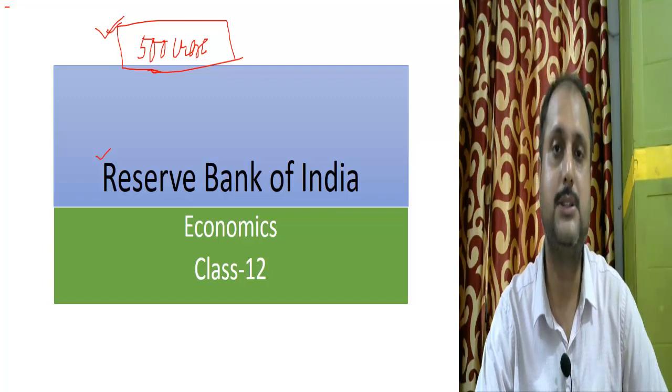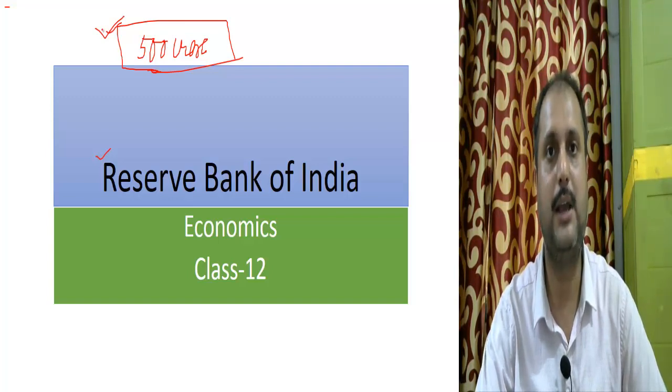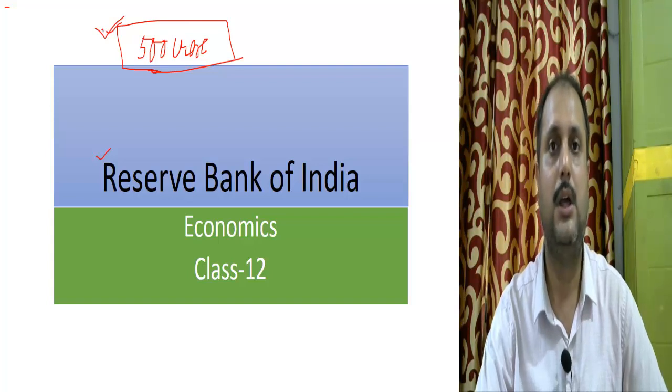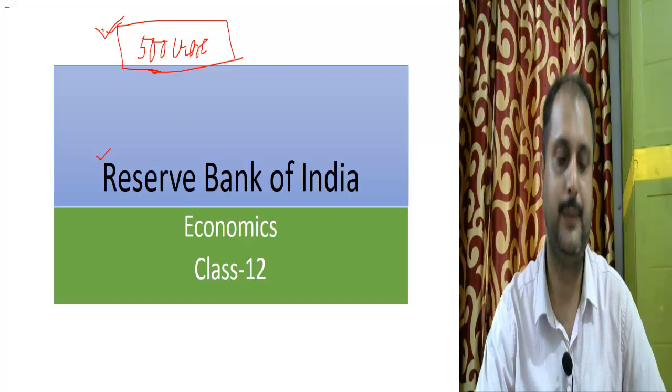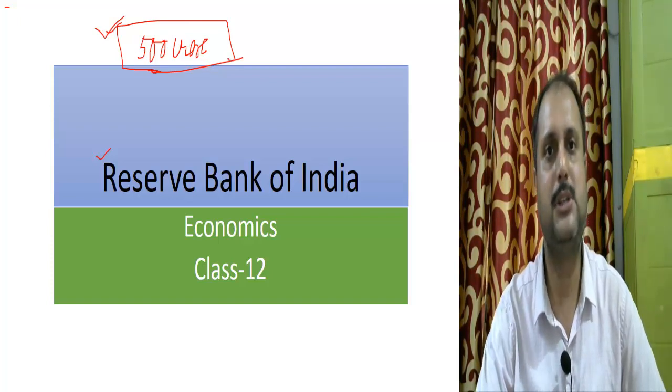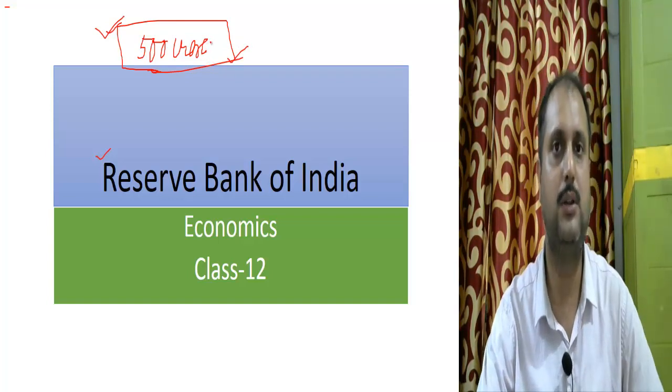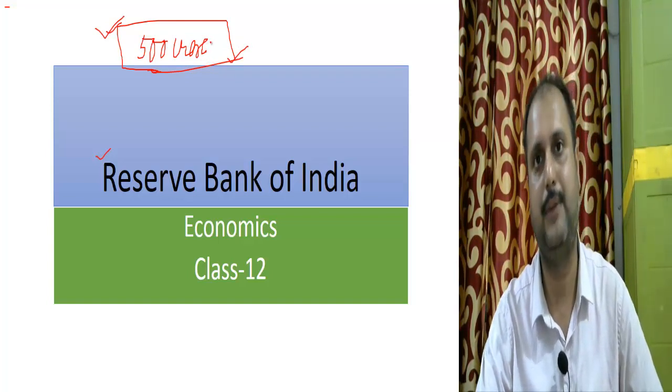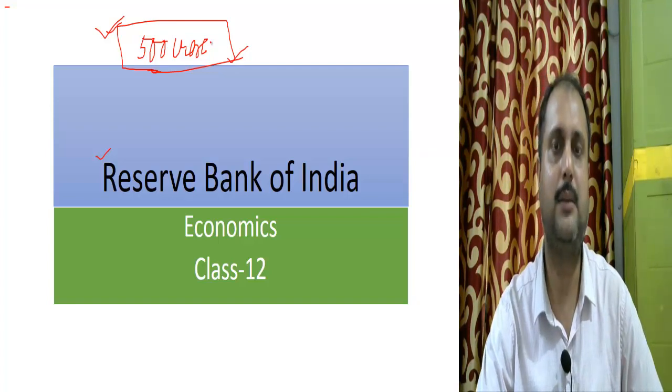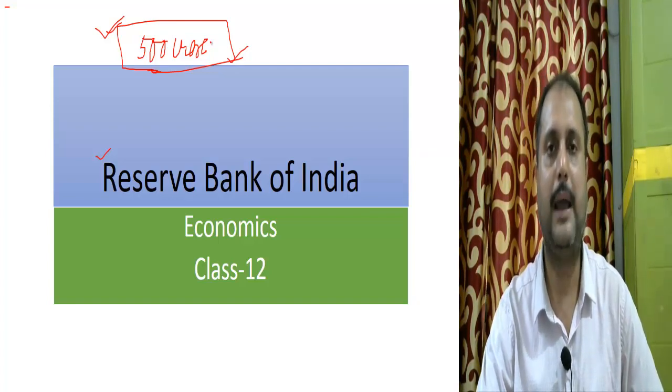The RBI is responsible for bringing inflation. RBI is also responsible for building trust in the general public to deposit their money in the bank. Suppose the bank is a business organization. There are two types of banks. One is government, the other is private. Like the Punjab National Bank, the Bank of Baroda, the Bank of India.